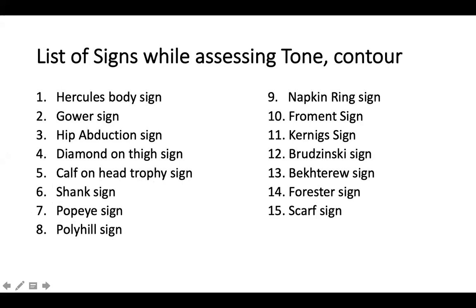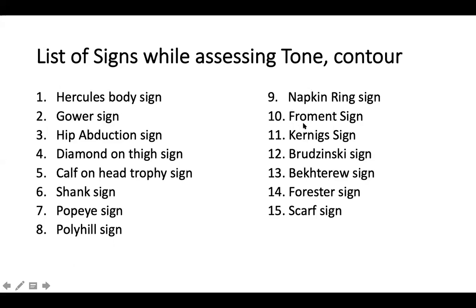Where do you see a napkin ring sign? If you percuss the tongue, you see a myotonia in the tongue muscles, and that you see in myotonic dystrophy. So a napkin ring sign is a percussion myotonia of the tongue. And what is this Froment sign? Okay, I didn't tell you about Froment sign.